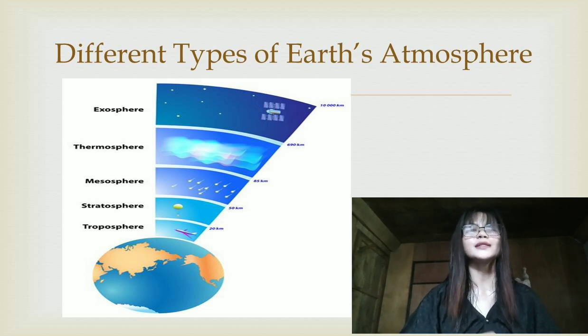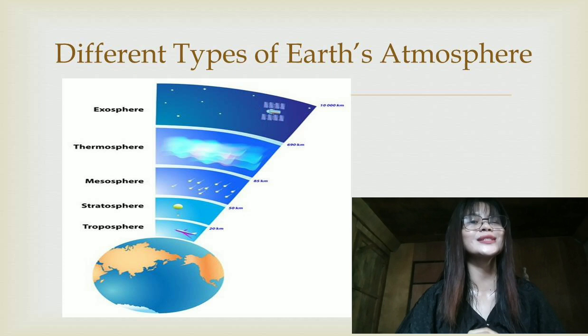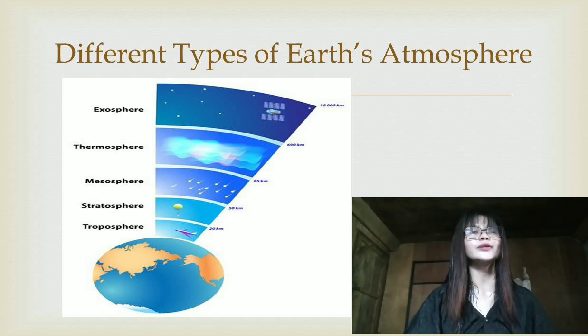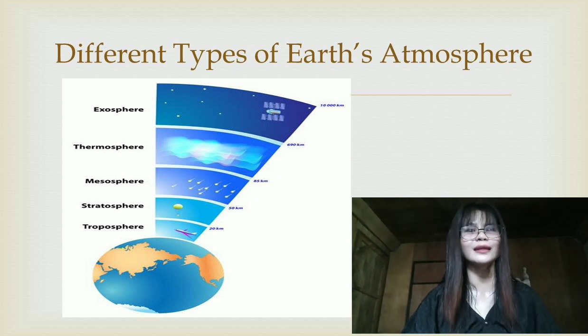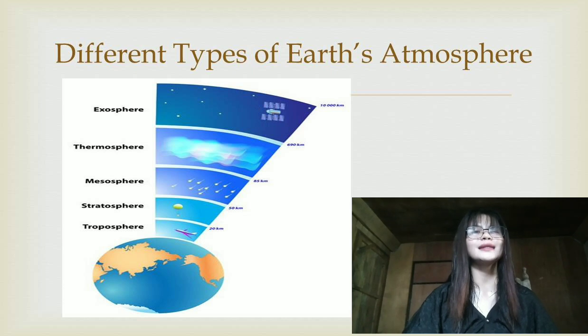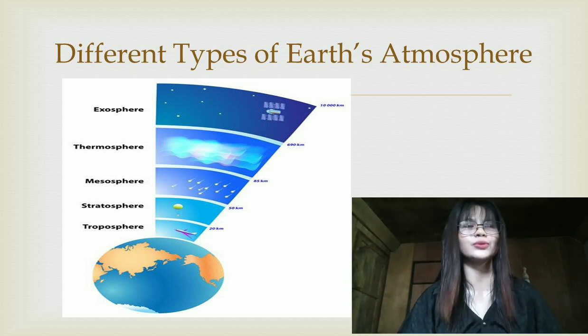Last is the exosphere, the outermost layer, where the atmosphere transitions into space and the air is extremely thin. Each layer has distinct characteristics that affect weather, climate, and human activities at different altitudes.